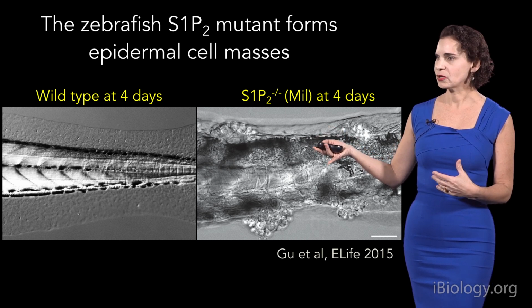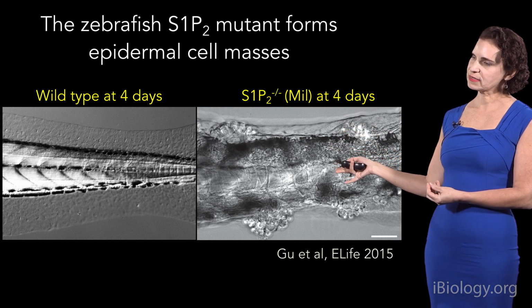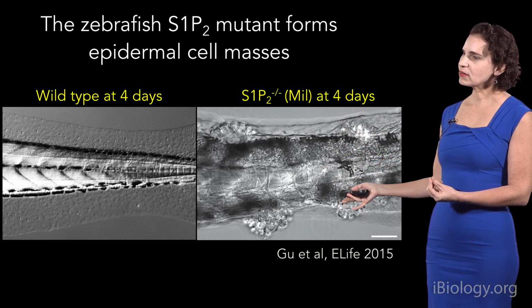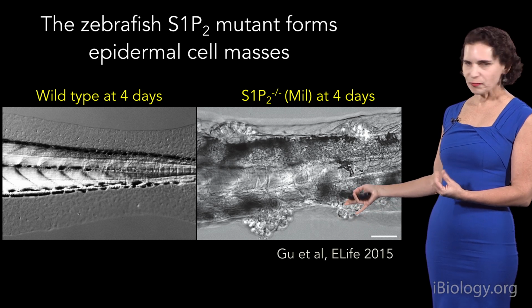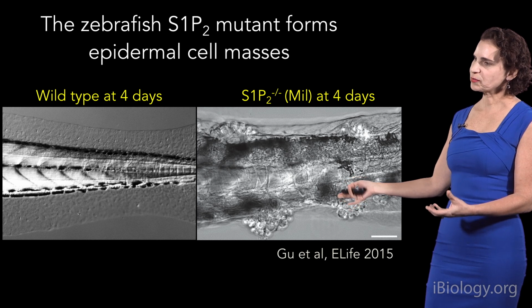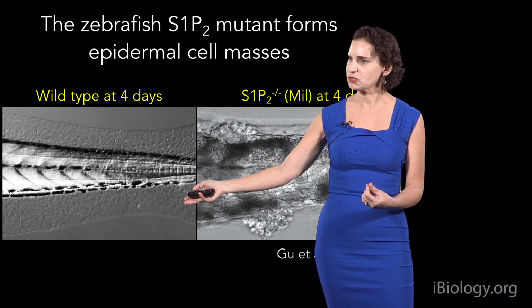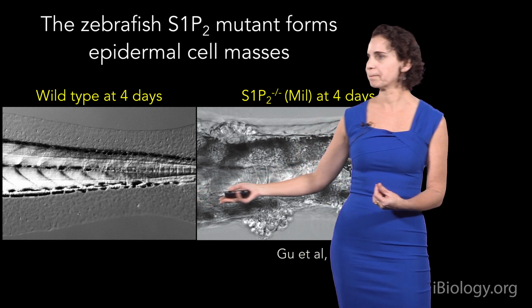Okay, so now when we looked in a mutant that lacks the sphingosine phosphate signaling that's required for the extrusion, we found that extrusion was not only blocked in these zebrafish, but that also masses formed, much like the piezo result, but much larger masses formed at places where the cells should have extruded, compared to control wild-type zebrafish, which maintained a constant epithelium.